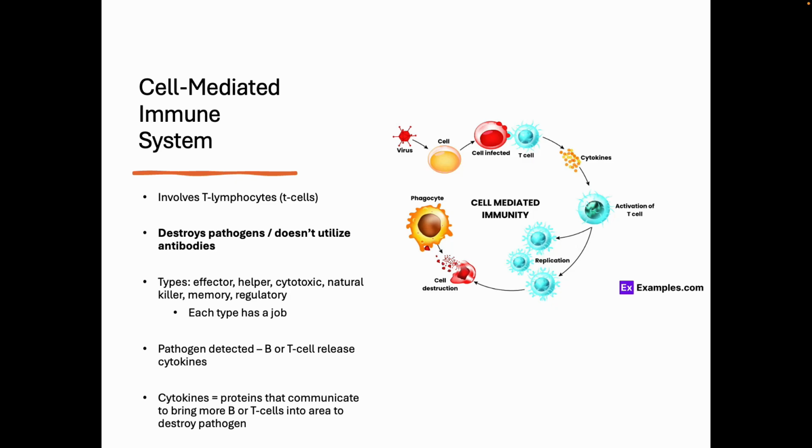All right, so when the pathogen is detected, B or T cells tend to release cytokines. And these are proteins that communicate to bring more of the B and T cells in. They're like, let's destroy the pathogen. Here's a chart next of the difference between the two.